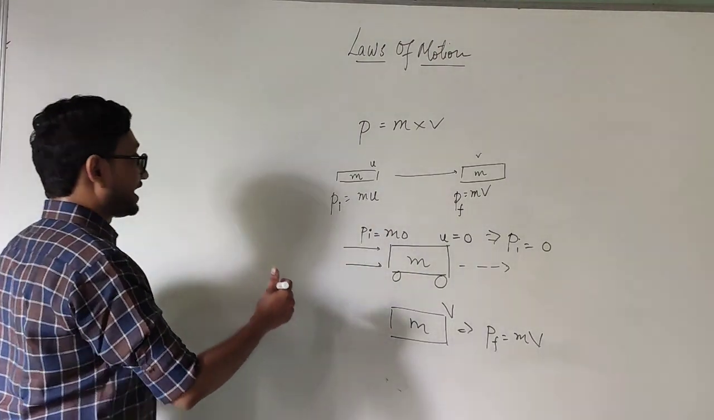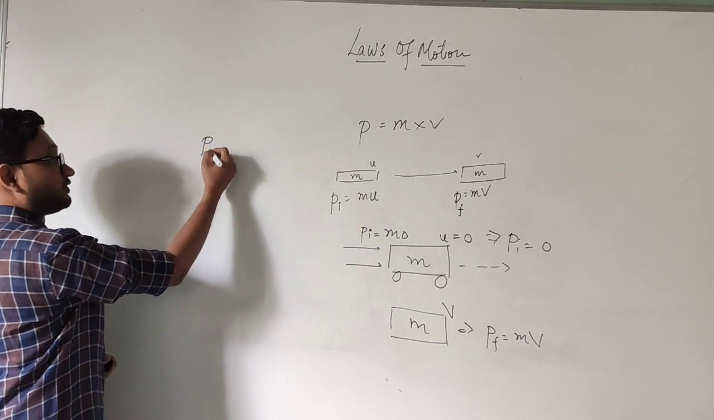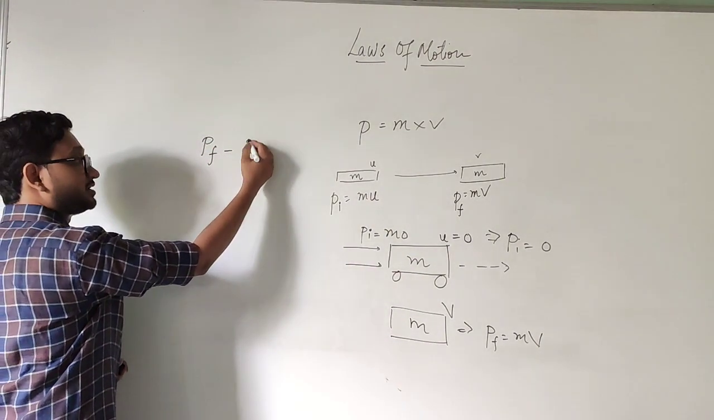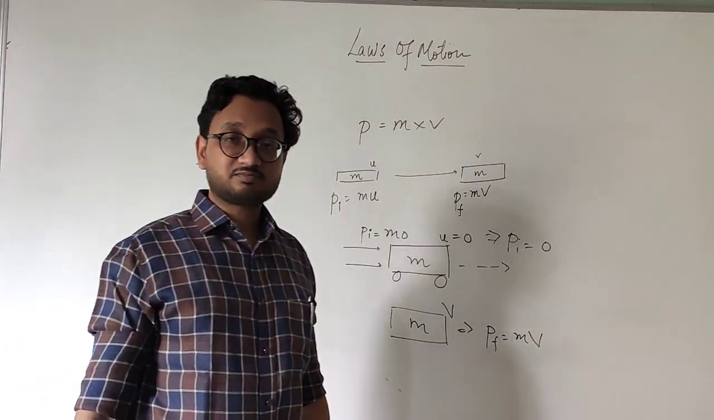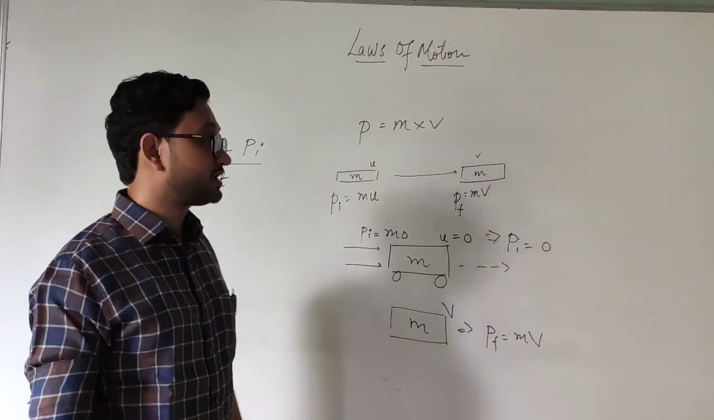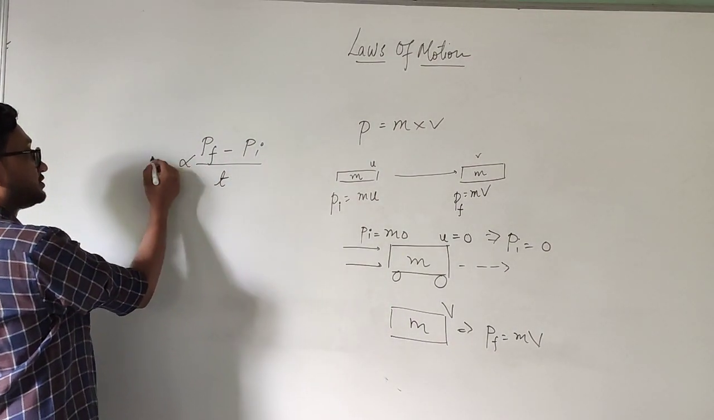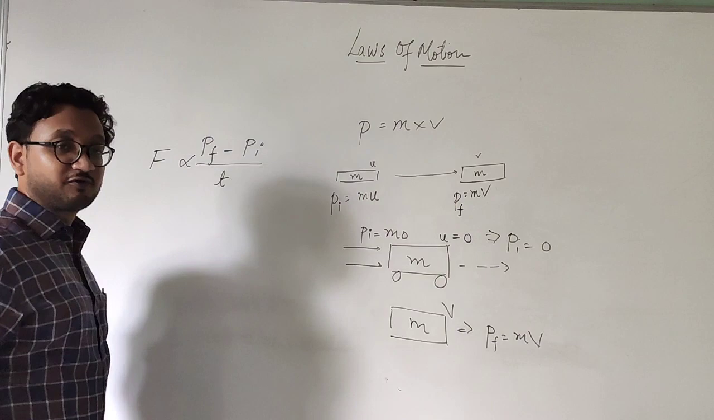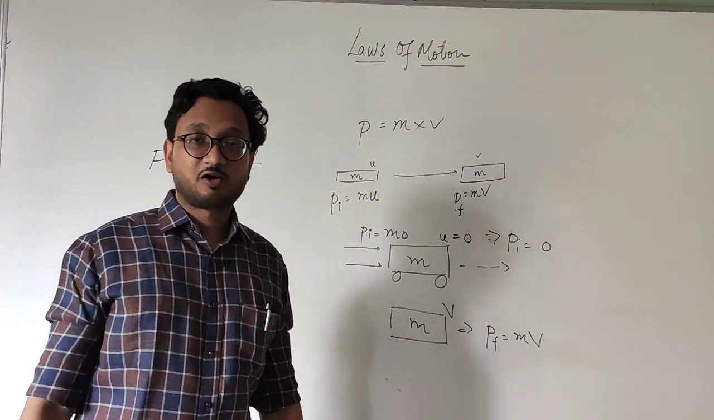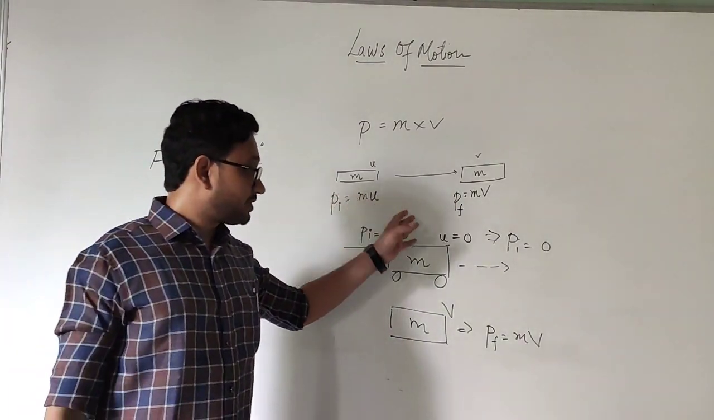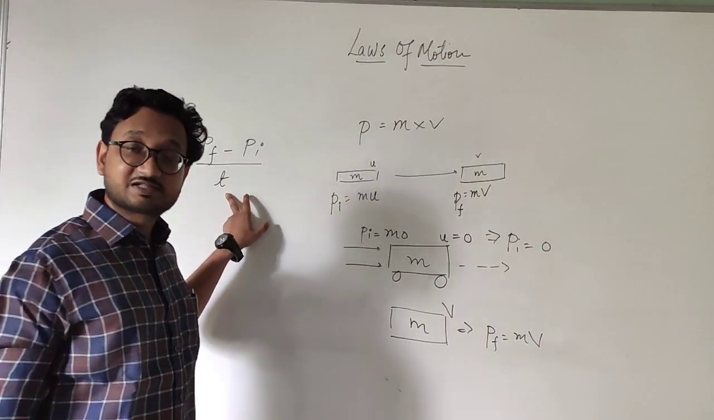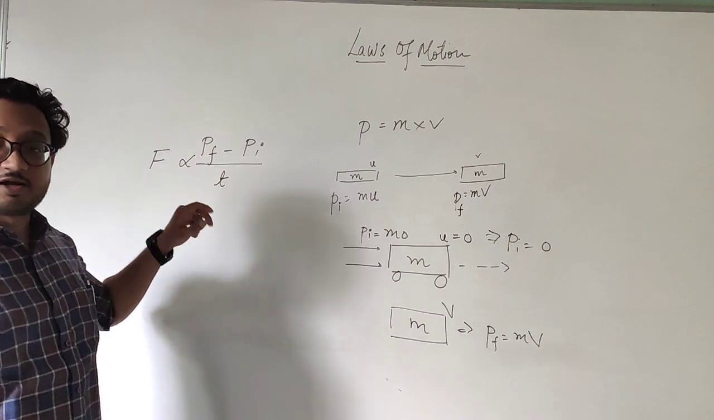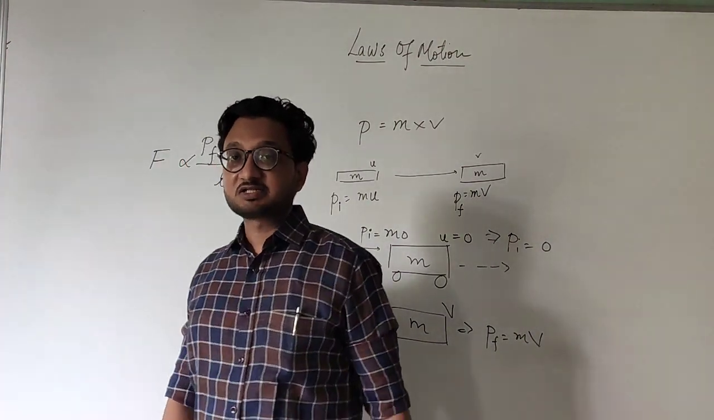See, in order to write that, we have to use the rate of change of momentum: final momentum minus initial momentum upon time taken. The rate of change of momentum is directly proportional to the applied unbalanced force. This is what the second law of motion states. So initial momentum changes to final momentum in a certain amount of time, and that is directly proportional to the applied unbalanced force.